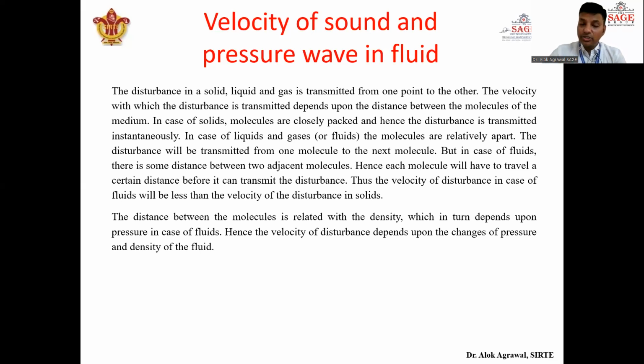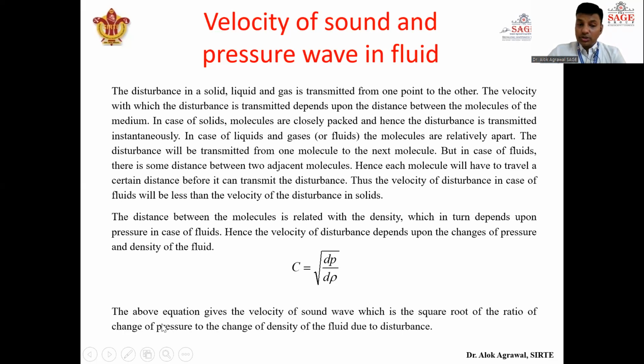Hence the velocity of disturbance depends upon the change in pressure and density of the fluid, and on the basis of that there is a formula for the velocity of sound, which is given by the square root of dp by d rho. Dp is the change in pressure and d rho is the change in density. Okay, so this above equation gives the velocity of the sound wave.